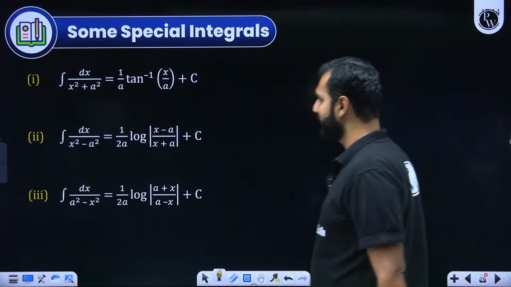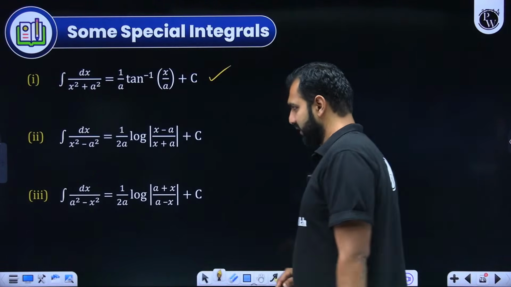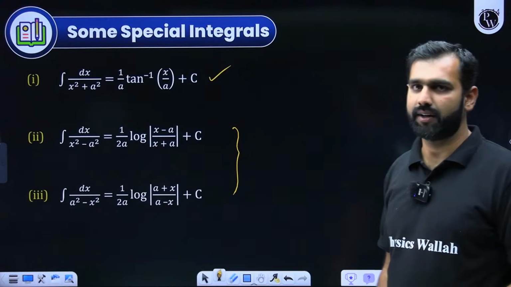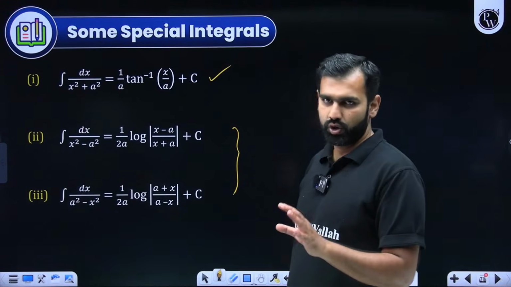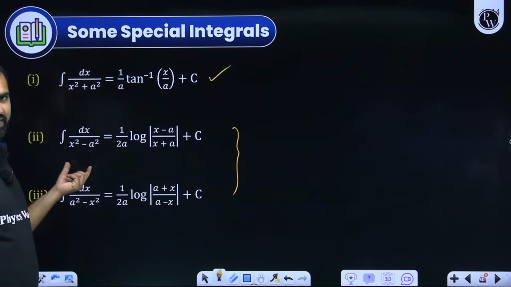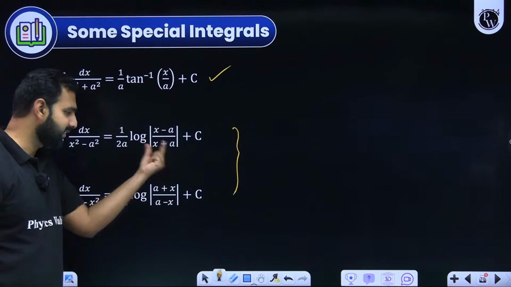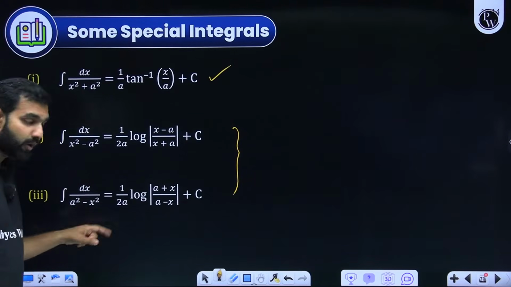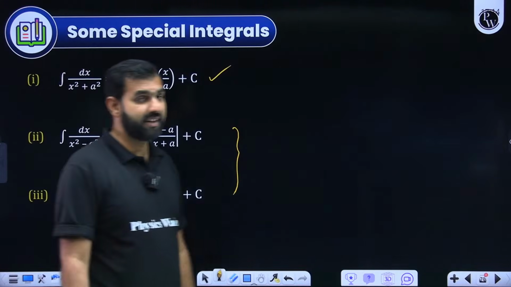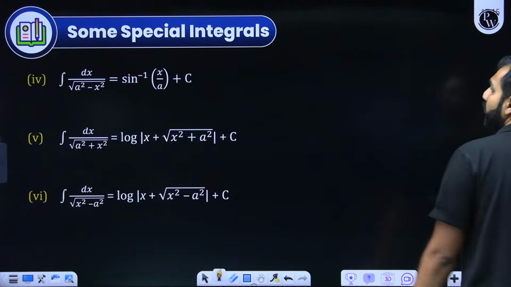Now moving ahead with this, we have already discussed this one, but these two are done with the help of partial fractions. If you could directly remember the formula, I'm not showing you the proof, you should remember the direct result. 1 upon x square minus a square is 1 upon 2a ln of (x minus a) upon (x plus a), and 1 upon a square minus x square is 1 upon 2a ln of (a plus x) upon (a minus x). Please remember these results. With that, a few more come into the picture.